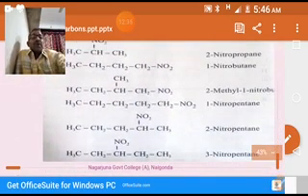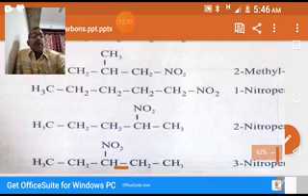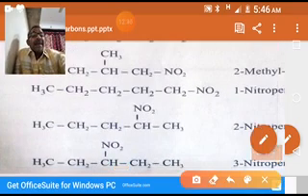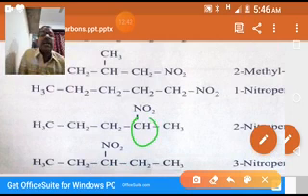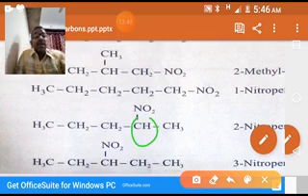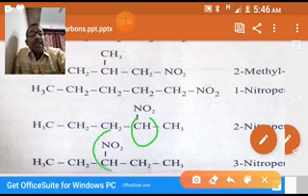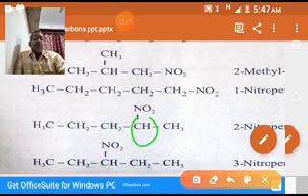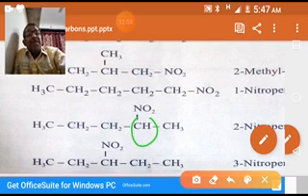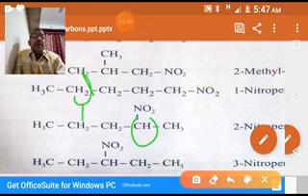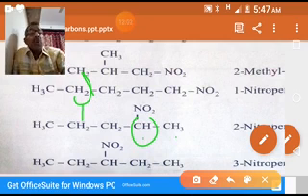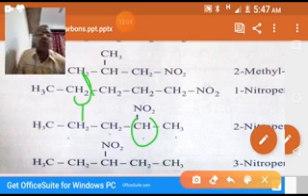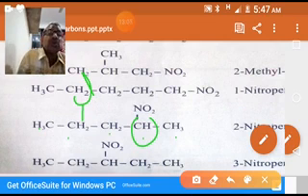So coming to this one, this is also pentane, but our nitro group is at second carbon. That's why it is 2-nitropentane. In this example, it is 3-nitropentane. For example, if there is a chlorine, assume numbering, the name of this compound is numbering 1, 2, 3, 4, 5. 4-chloro-2-nitropropane it will be.